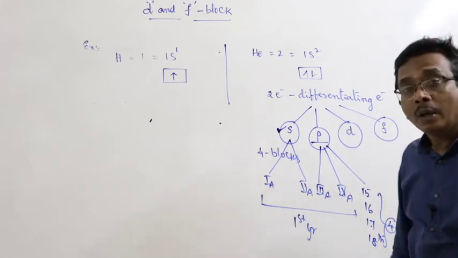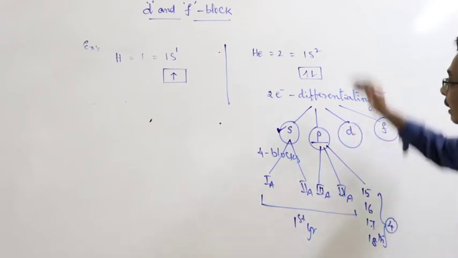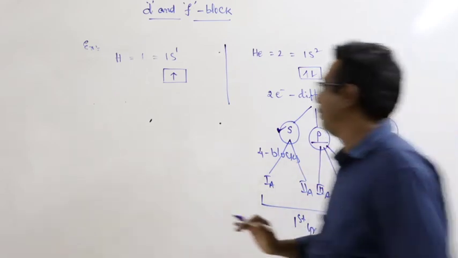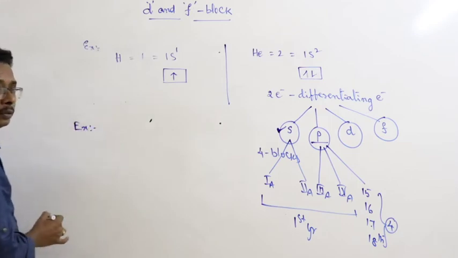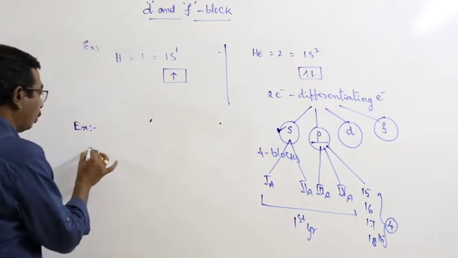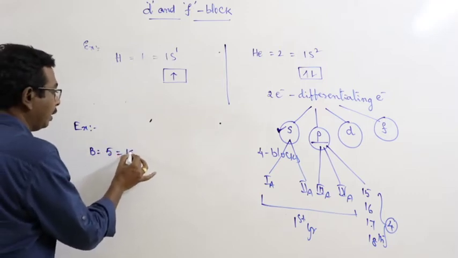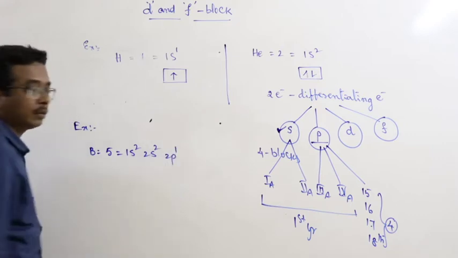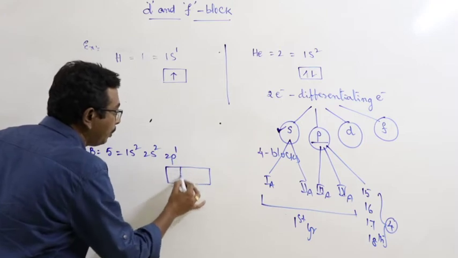Okay. What about the p block elements? The elements in which the differentiating electron goes into the p subshell are known as p block elements. Okay. Look at here. Example, boron. Atomic number 5. 1s2, 2s2, 2p1. Here the differentiating electron goes into the p subshell.